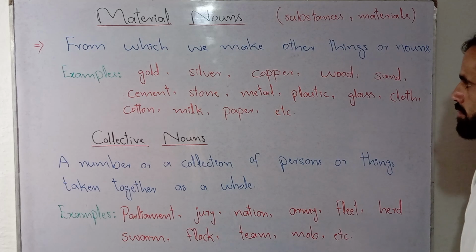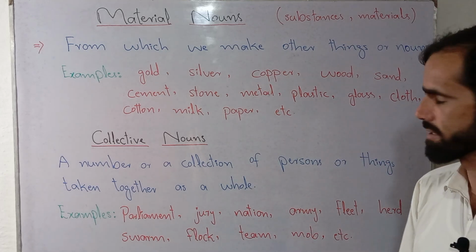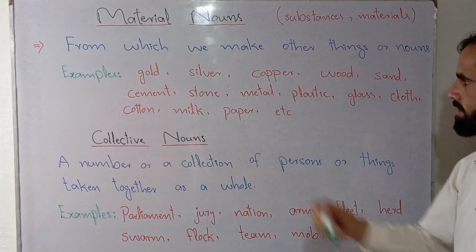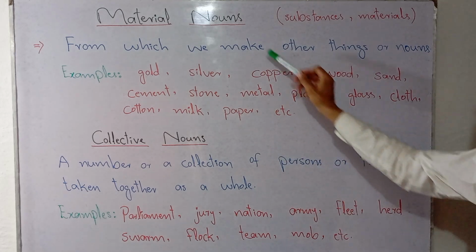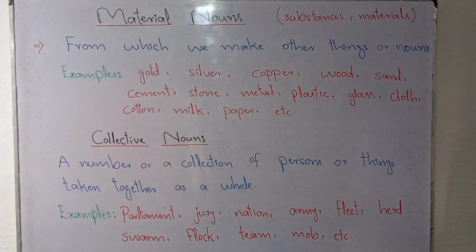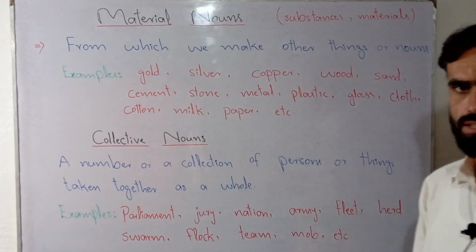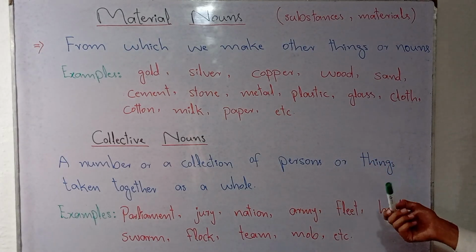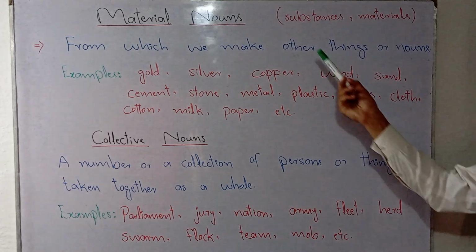We can make bracelets, earrings, and some other ornaments from silver. Copper is also a material noun, so we can make copper wires, electric copper wires, etc. Wood is also a material noun.